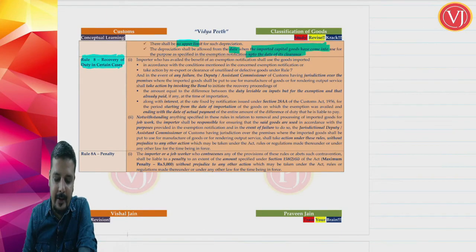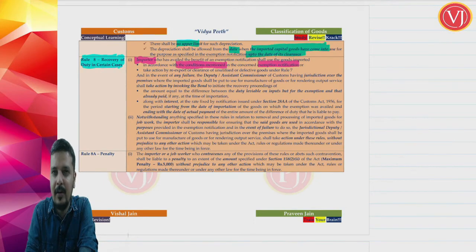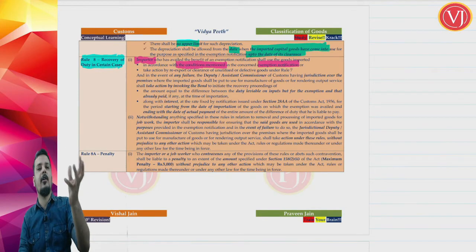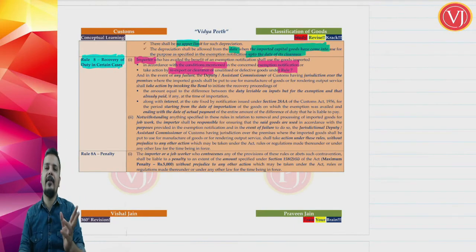Rule 8 says that an importer who has availed the benefit of the exemption notification shall use the imported goods according to the conditions mentioned in the exemption notification. Either he shall use it for manufacturing military uniforms, or he shall re-export or clear it as given in Rule 7. So the importer has two options.